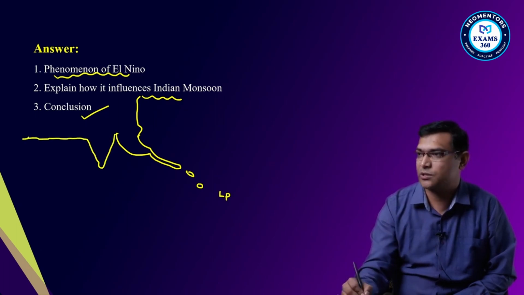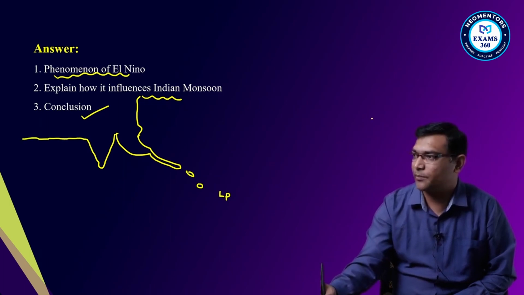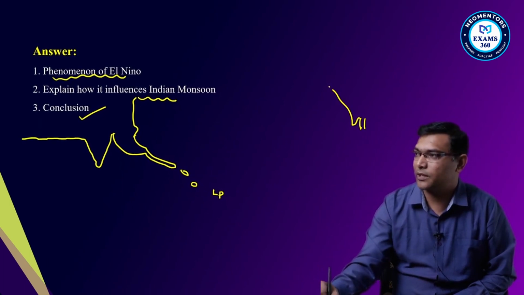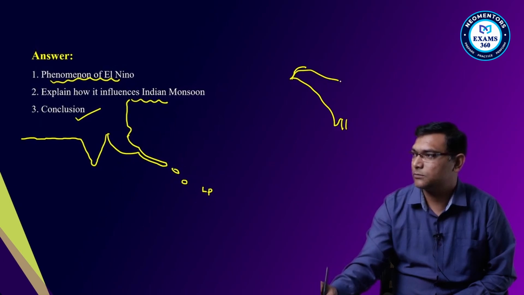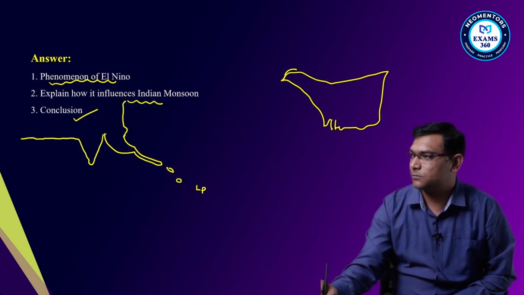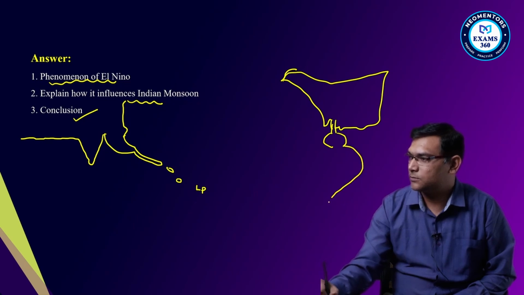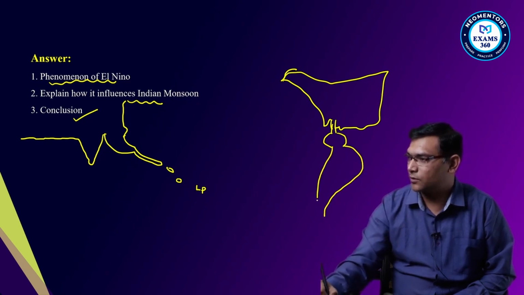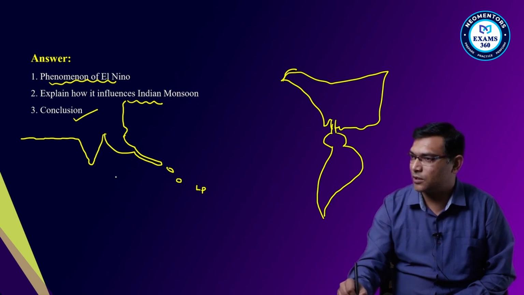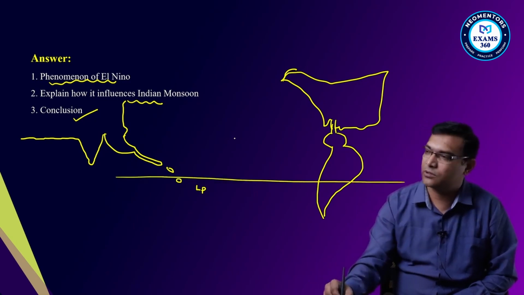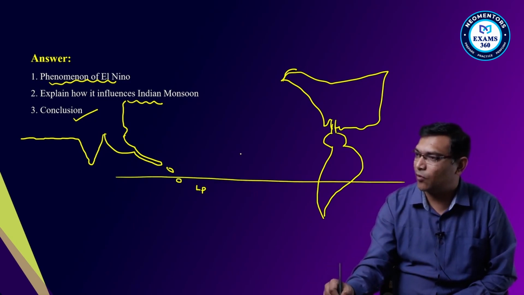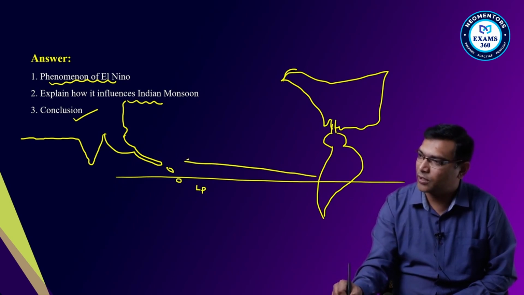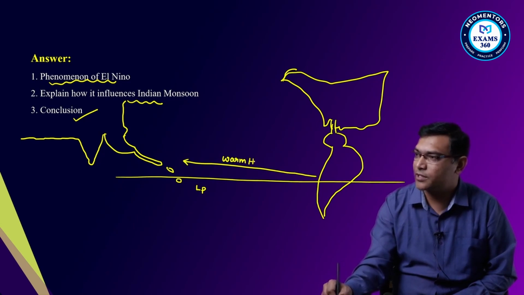This is North America, and your South America. This is your equator. The water is transported from here to here. That is your warm water. In the normal form, warm water is transported.